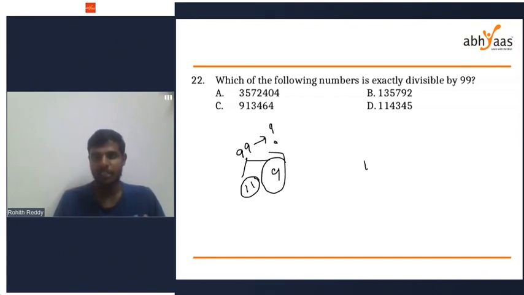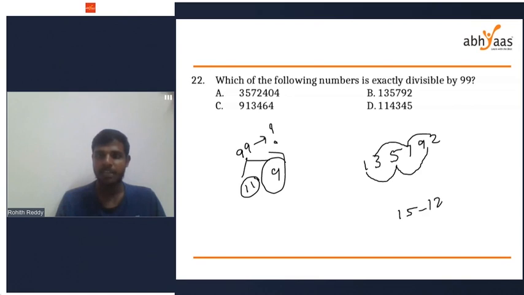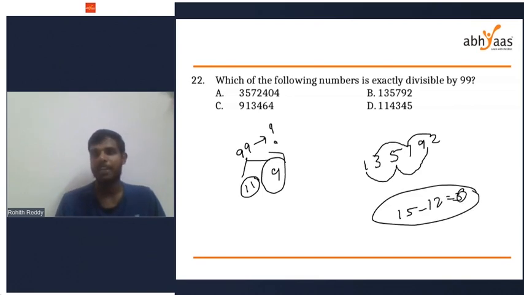Odd places, 1 plus 5, 6, 6 plus 9, 15. Even places, 7 plus 3, 10, 10 plus 2, 12. 15 minus 12, I'm getting 3. But it should be either 0 or 11. Option B gone.